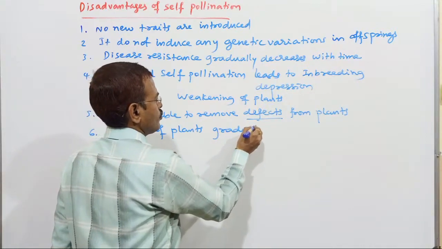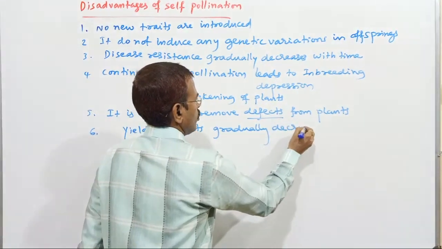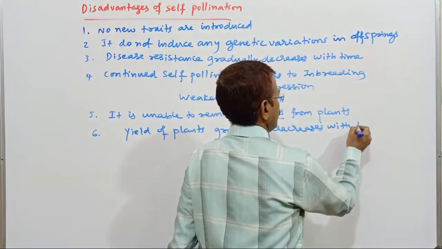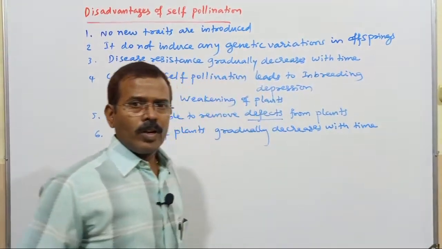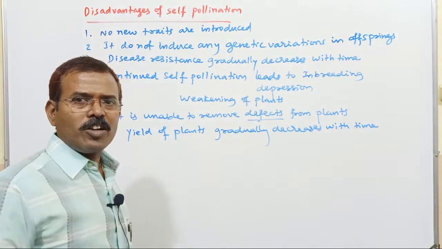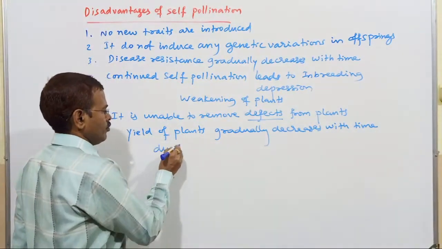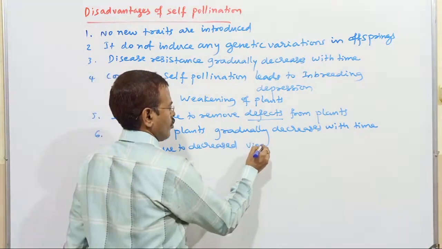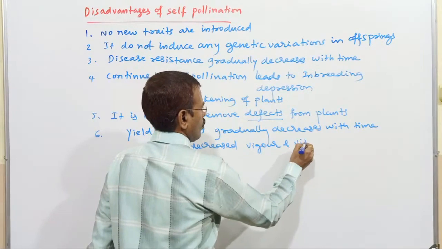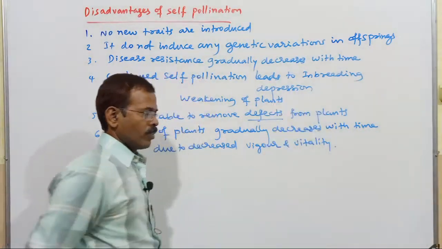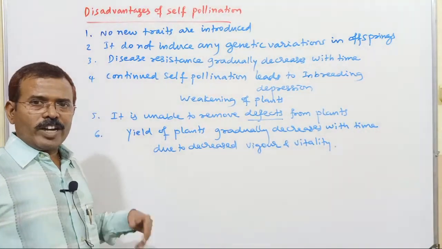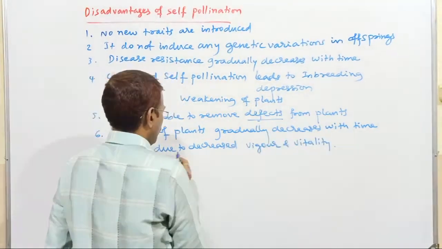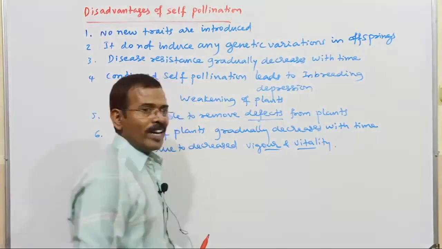The yield of the plant or crop gradually decreases with time due to decrease in vigor and vitality.